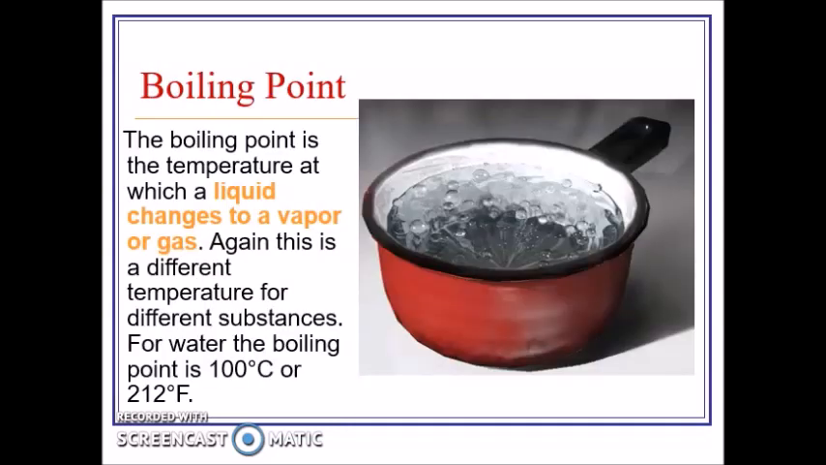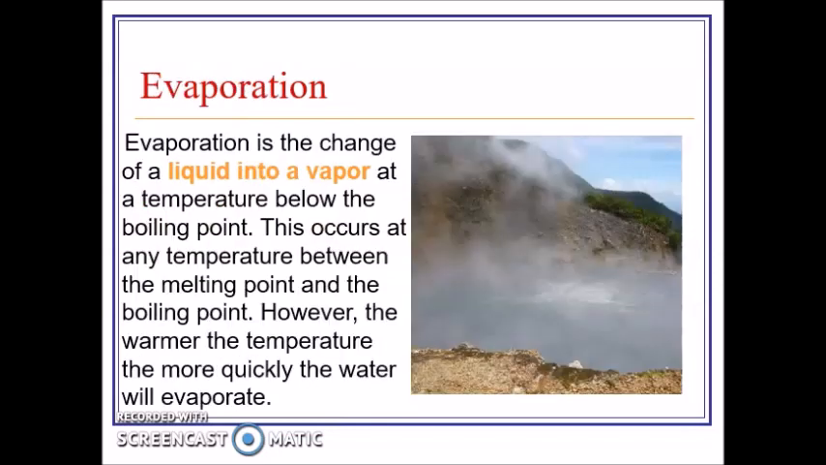The boiling point is the temperature at which a liquid changes to a vapor or gas. Again, this is a different temperature for different substances. For water, the boiling point is 100 degrees Celsius or 212 degrees Fahrenheit. Evaporation is the change of a liquid into a vapor at a temperature below the boiling point. This occurs at any temperature between the melting point and the boiling point. However, the warmer the temperature, the more quickly the water will evaporate.